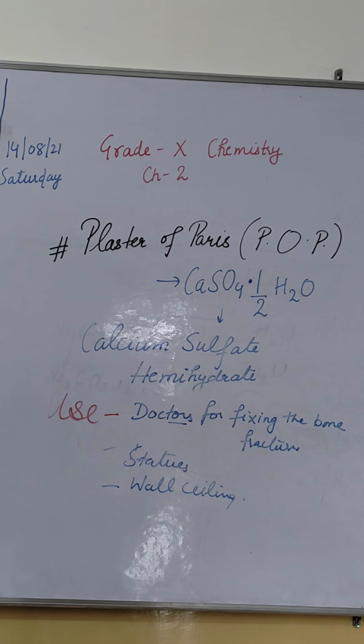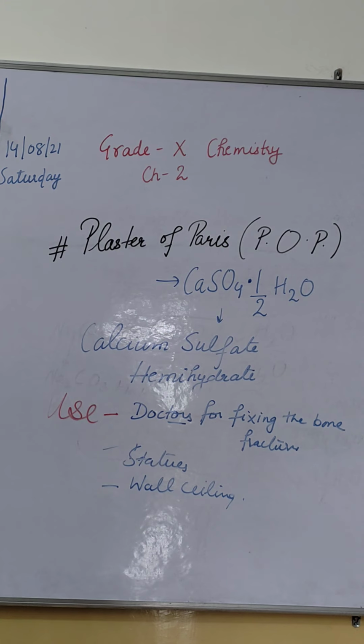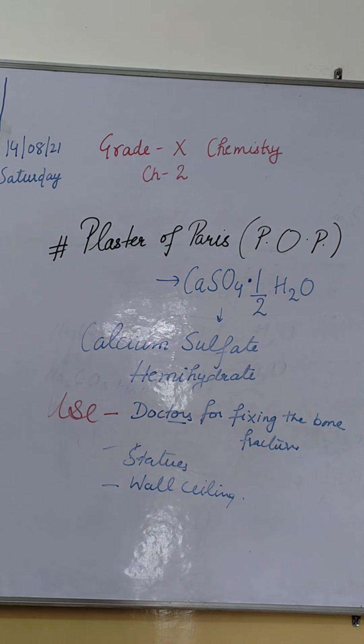Okay, that's all about your chapter 2. This chapter is finished. In this class, we have discussed water of crystallization. Water of crystallization is a fixed number of water molecules associated with a formula unit of a compound. Likewise, on the board you can see gypsum contains CaSO4·2H2O. That is your water of crystallization. Like in the formula of washing soda, we have Na2CO3·10H2O. So that 10H2O is your water of crystallization.